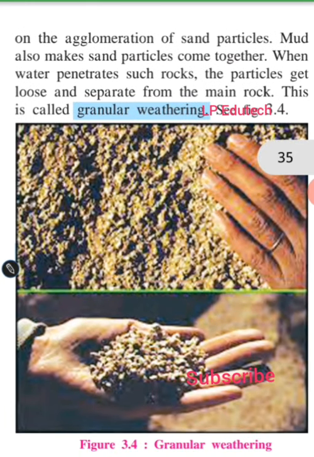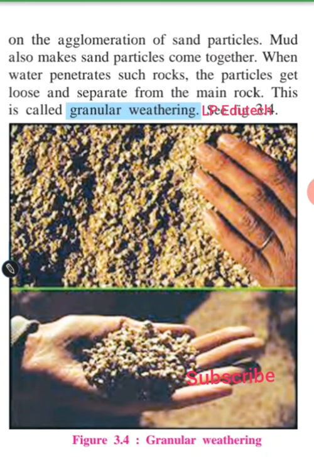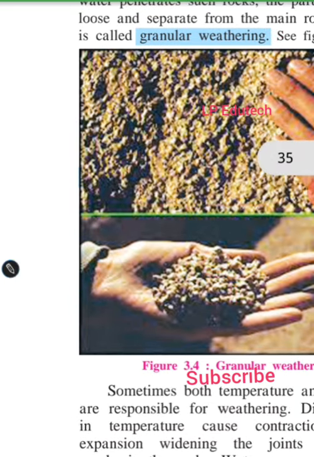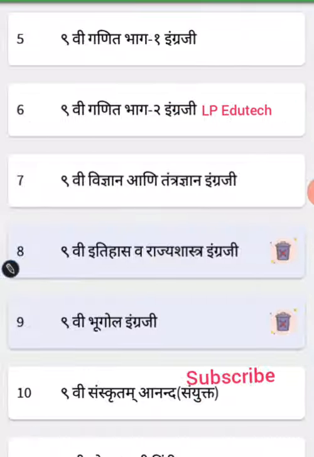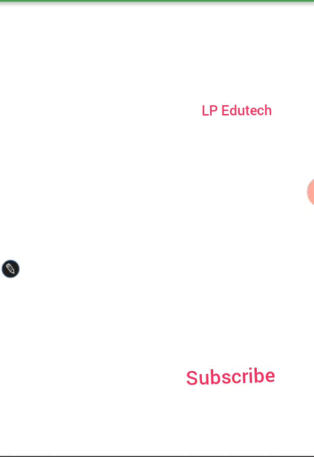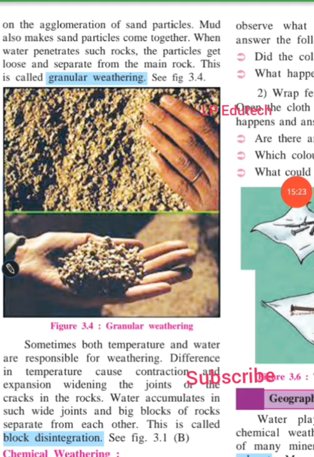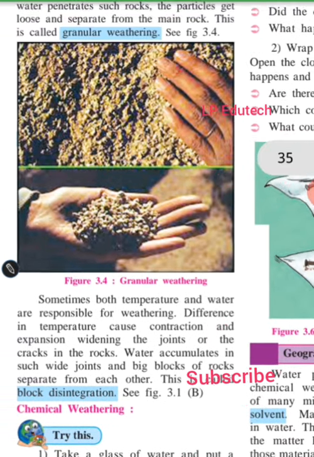Mud also makes the sand particles come together, and when water penetrates such rocks, the particles get loose and become separate from the main rock. This is called granular weathering. This is figure 3.4. It is clearly visible to you.